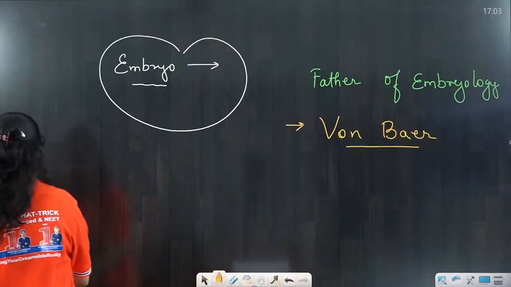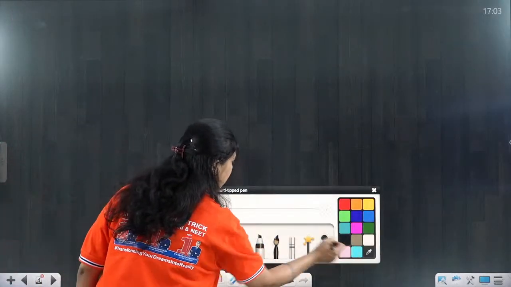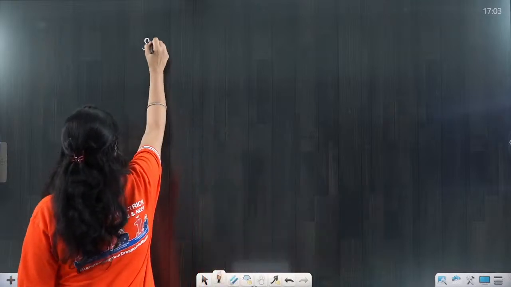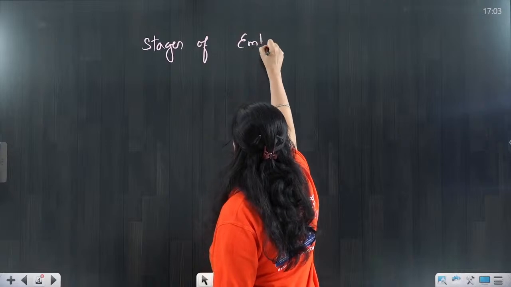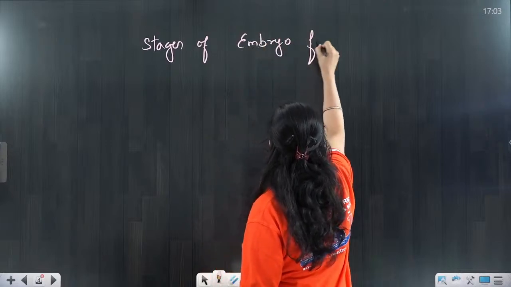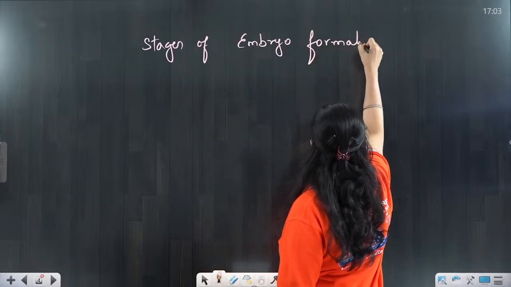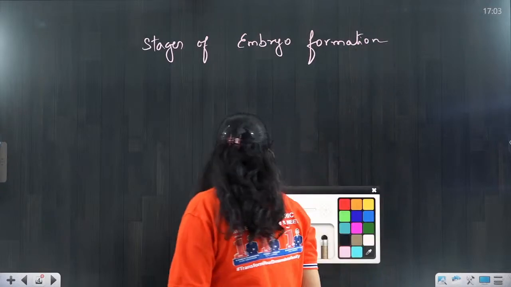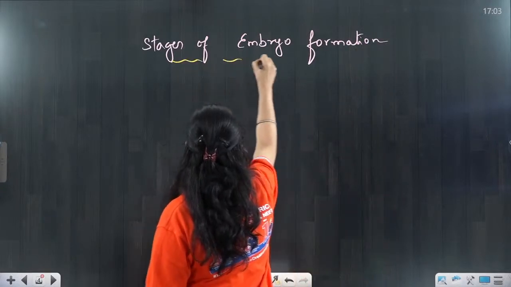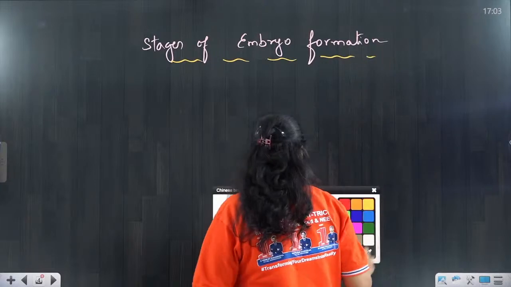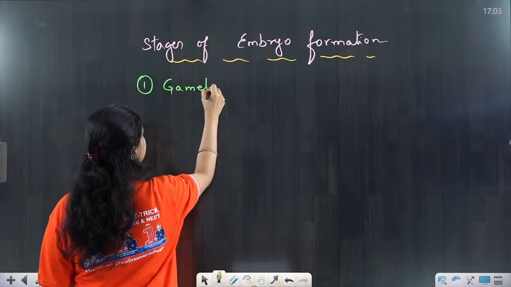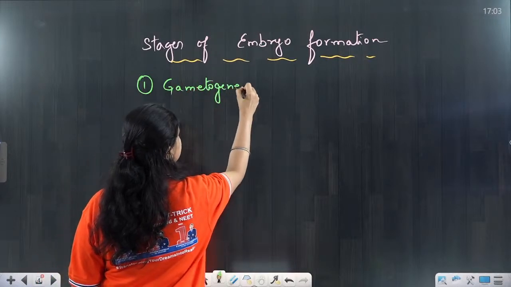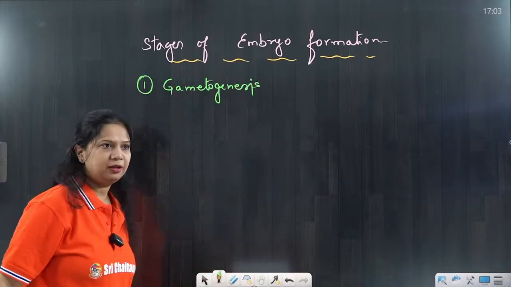Let's have a look at the basic stages of embryology. What are the stages of embryo formation? Various stages of embryo formation. First stage will be gametogenesis, that is the formation of gamete.